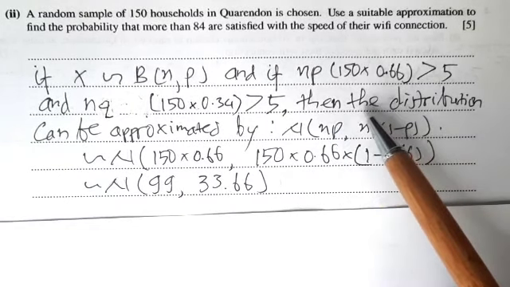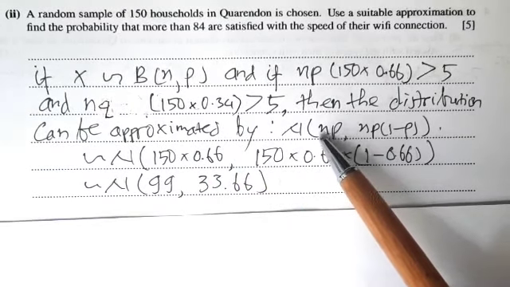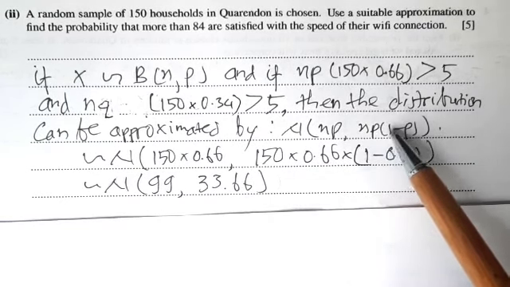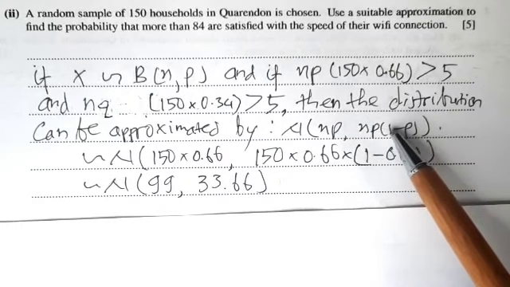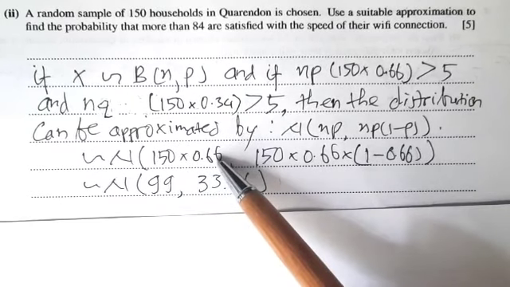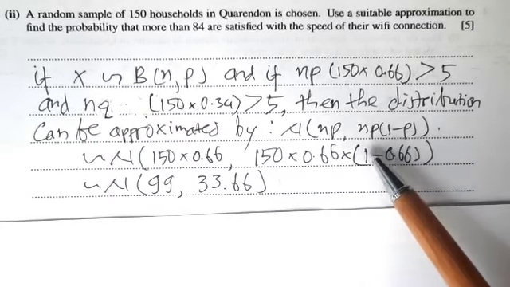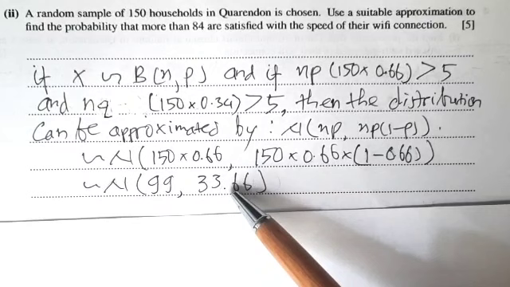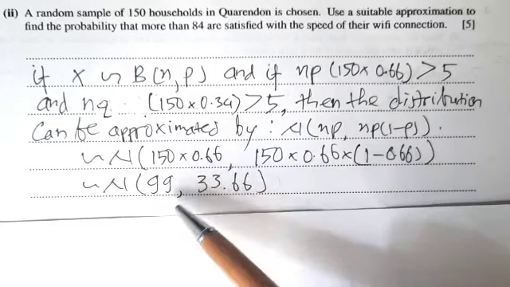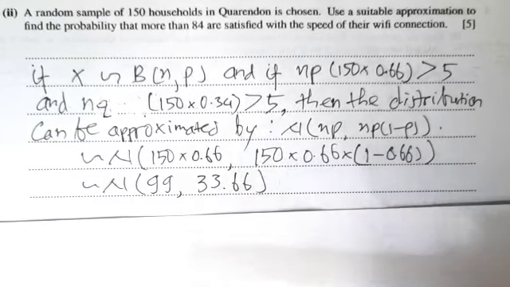we can approximate this by a normal distribution with mean mu equal to n times p and variance n times p times 1 minus p. 1 minus p is also q. Thus, the mean is 150 times 0.66, that is 99, and the variance is 150 times 0.66 times 1 minus 0.66, that is 33.66. Thus we approximate it by normal 99, 33.66. So the mean is 99 and the variance is 33.66.